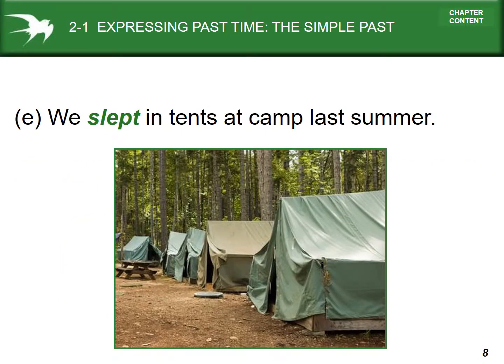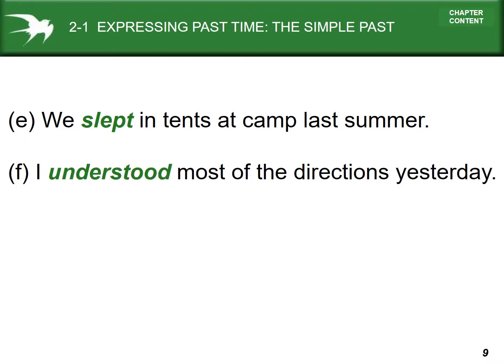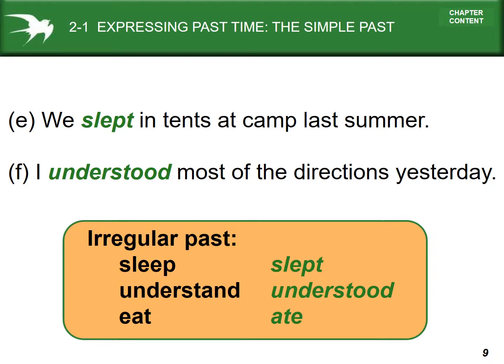There are some that are not regular, however. We slept in tents at camp last summer. I understood most of the directions yesterday. So sleep has an irregular past form, understand has an irregular past form, eat has an irregular past form, and in fact, many verbs have irregular past forms.